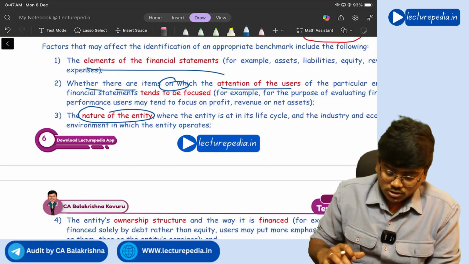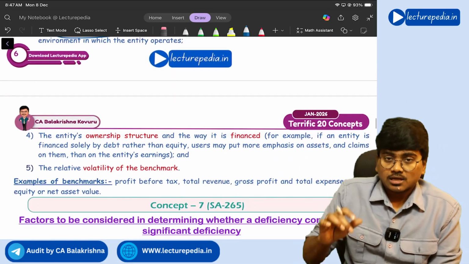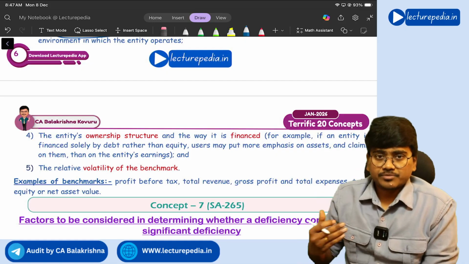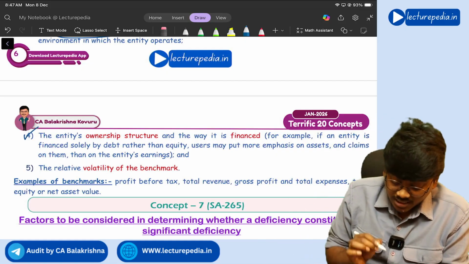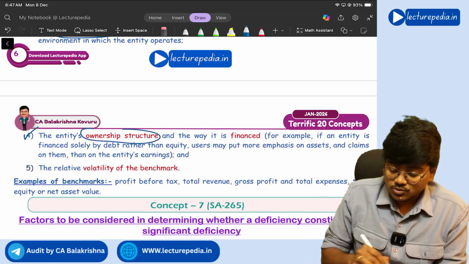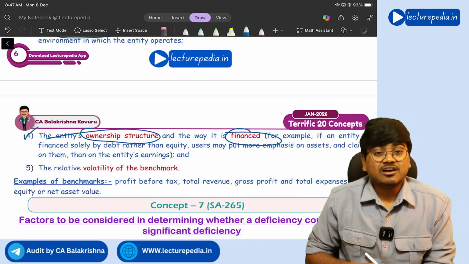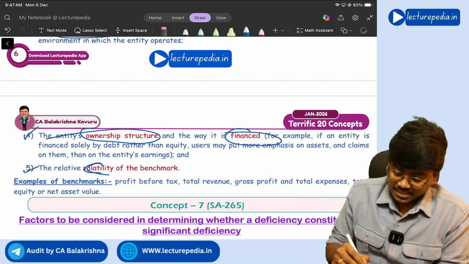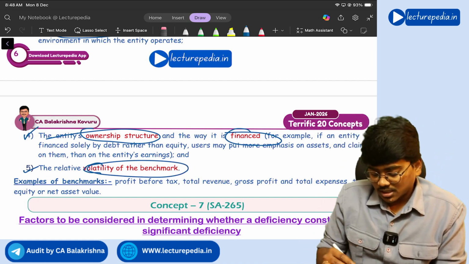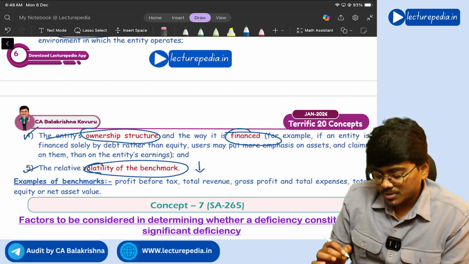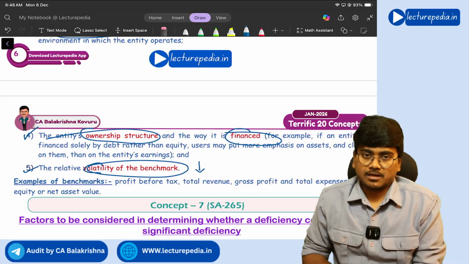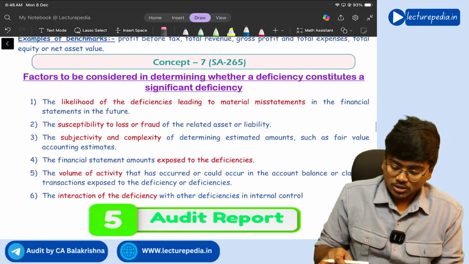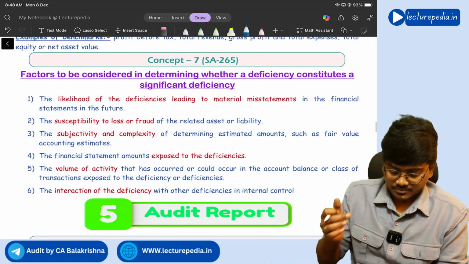So like this, based on the entity, the benchmark that you take will change. Next, you should also consider the entity's ownership structure and the way it is financed for selecting the benchmark, and the relative volatility of the benchmark. So the benchmark should be less volatile. Understanding? Yes.